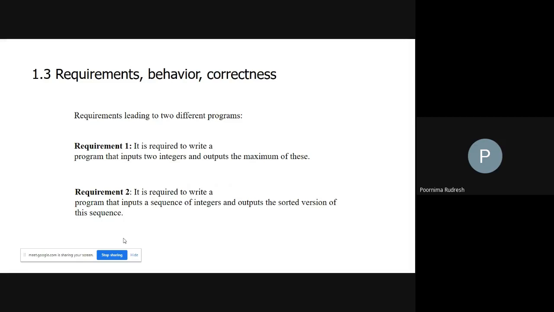So requirements. Whenever a product, whether hardware or software, is developed or designed, it is designed in response to the user requirements or user specifications. What the software development team will do, you already studied in software engineering, the software development life cycle.